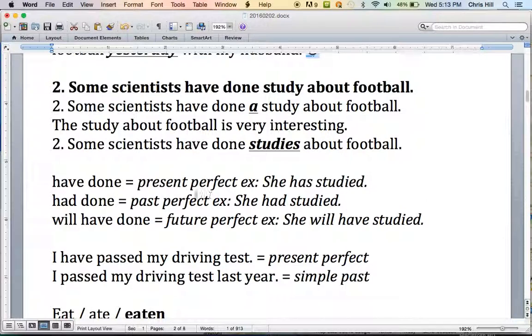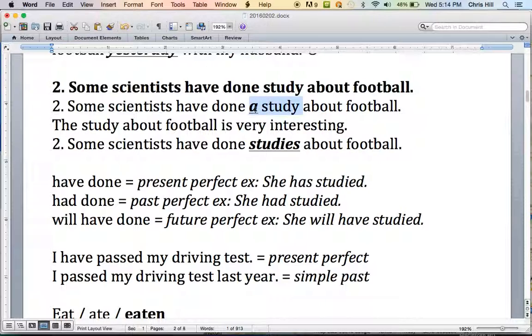Number 2, some scientists have done study about football. Here we're missing an article. Some scientists have done a study about football. We say a because there are many studies, and this is one of many studies. These scientists did a study. Other scientists did a study. Ohio State scientists did a study. Michigan scientists did a study.